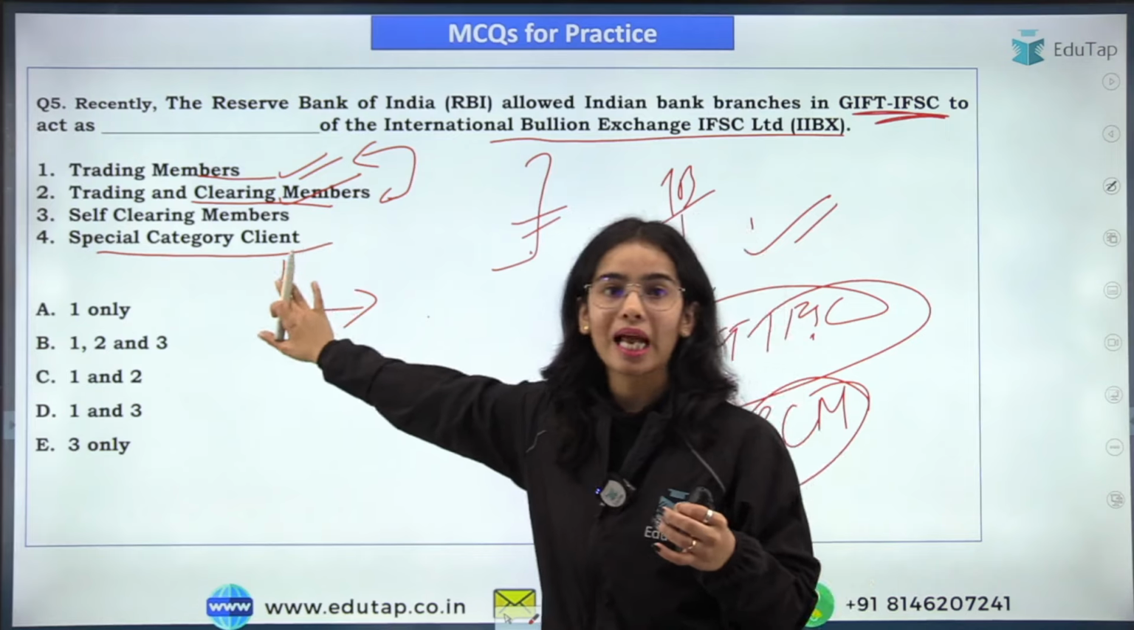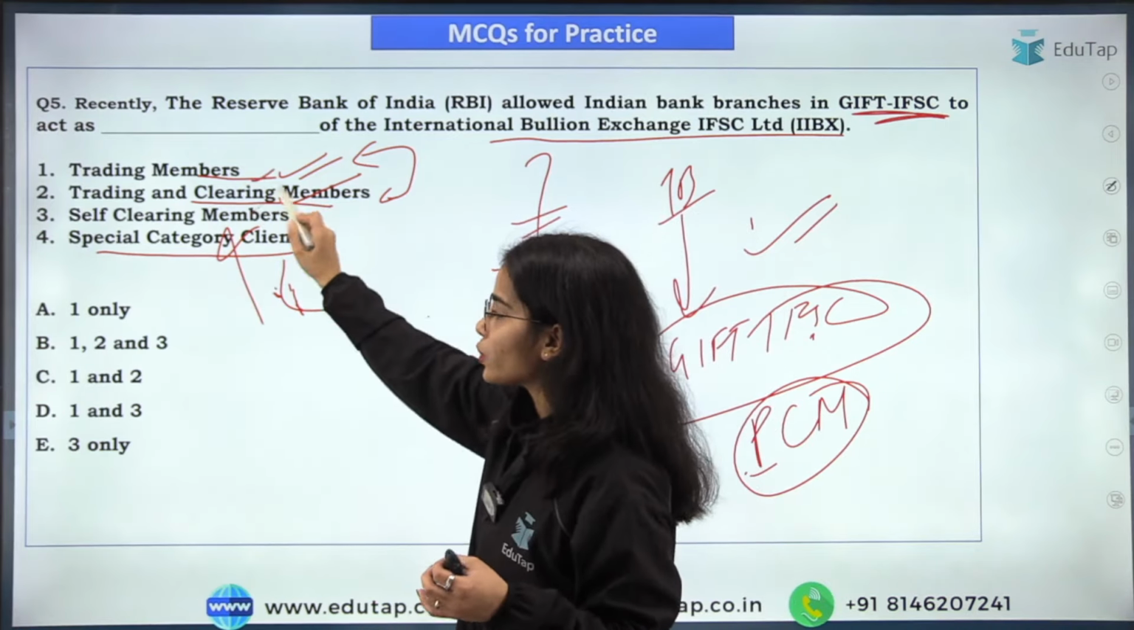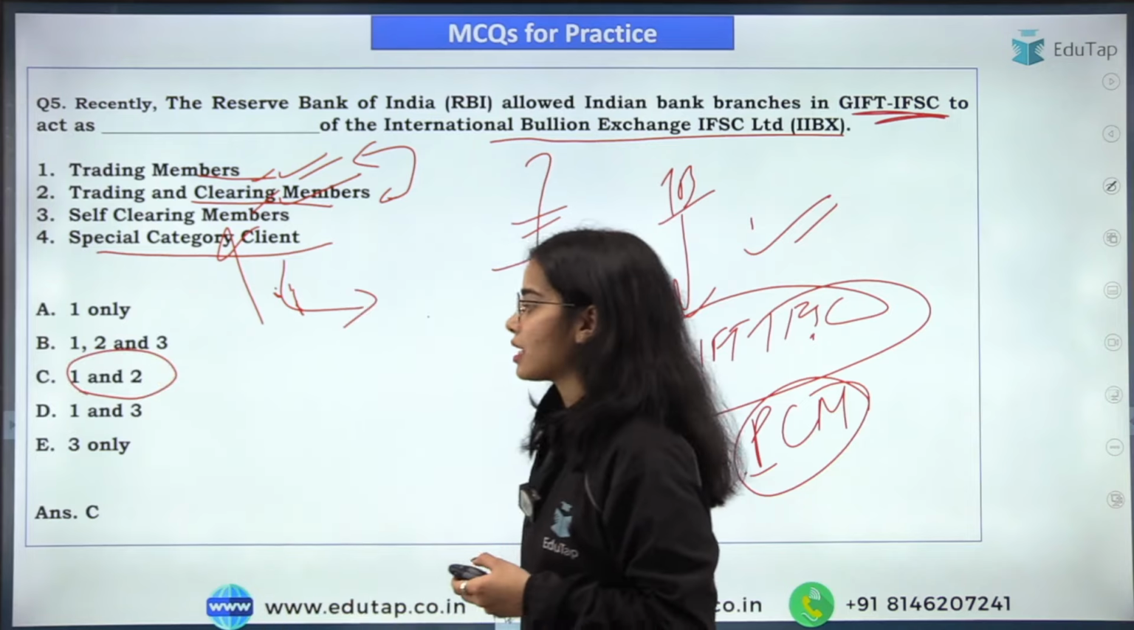For the special category client, they will have to follow a special guideline. So this is not correct, okay. So 1 and 2 only, that is C, is the answer here.